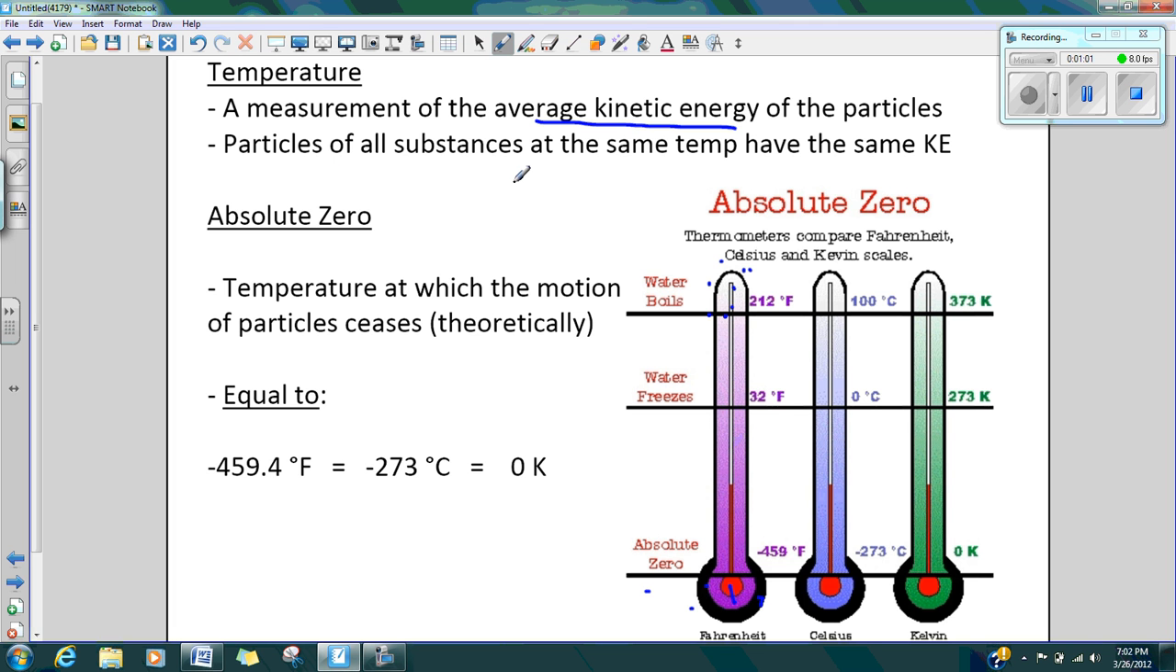Particles of all substances at the same temperature have the same kinetic energy. It doesn't matter what size the particles are, they would have the same amount of kinetic energy because the temperature would be the same.